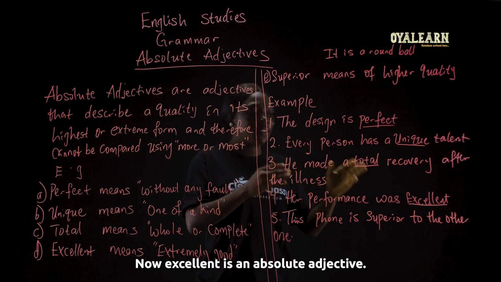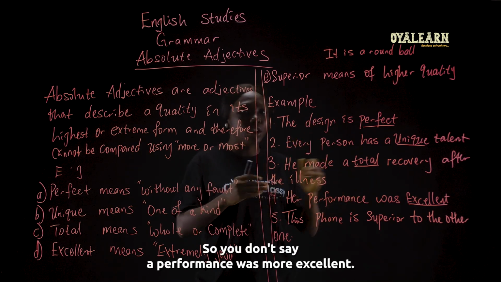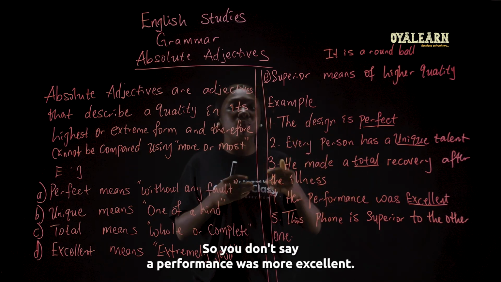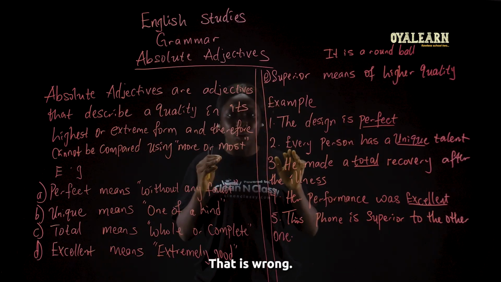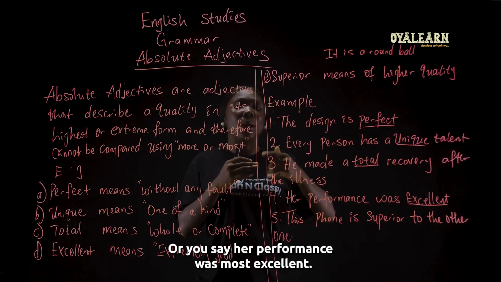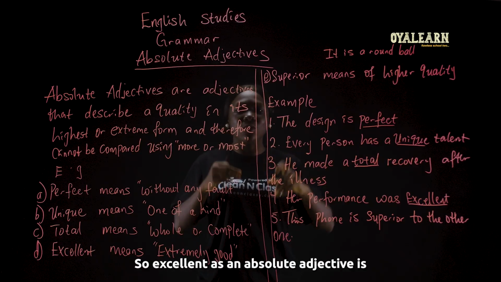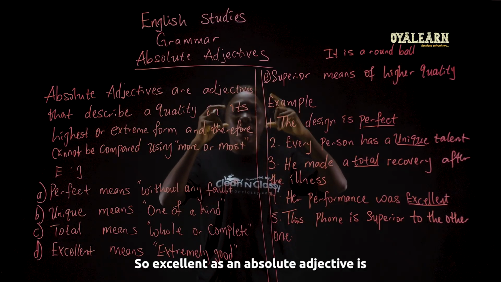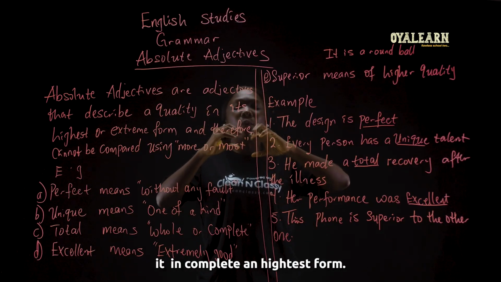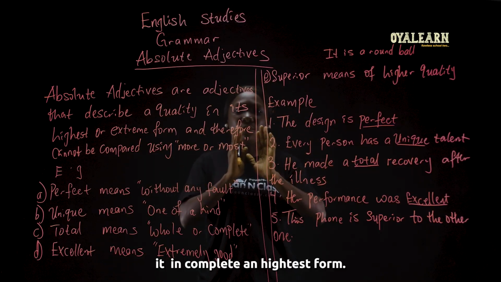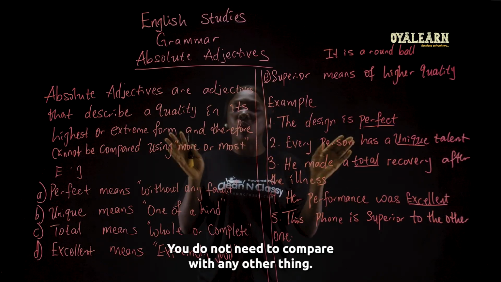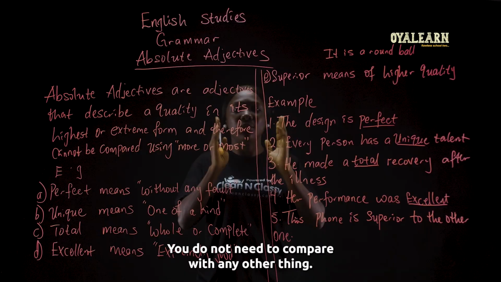Now, excellent is an absolute adjective. So you don't say a performance was more excellent. That is wrong. Or you say a performance was most excellent. That is totally wrong. So excellent as an absolute adjective is in its complete and highest form. You do not need to compare it with any other thing.